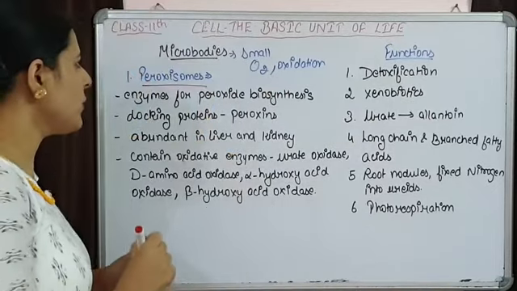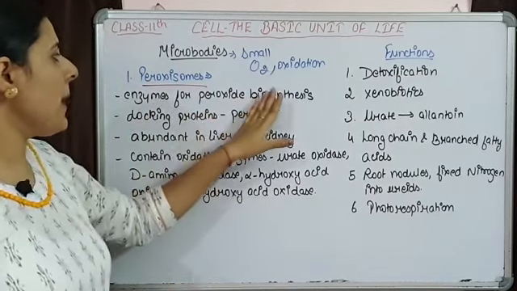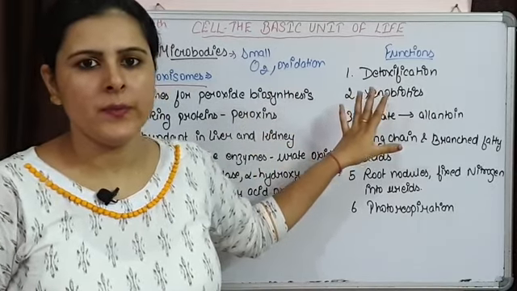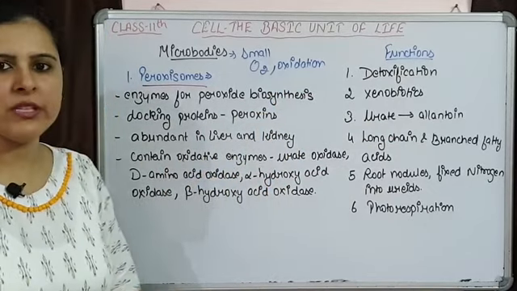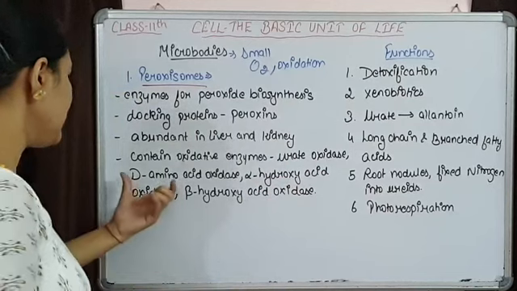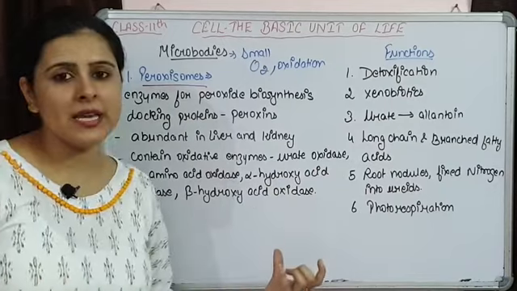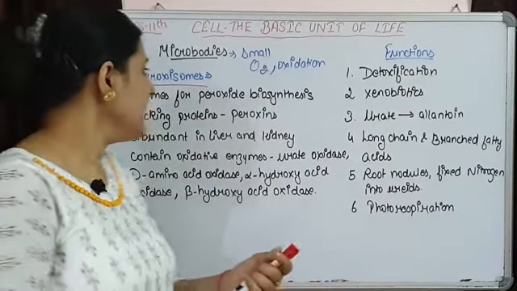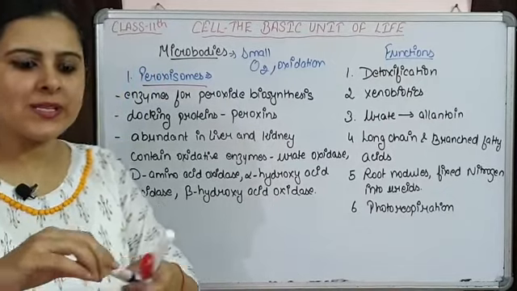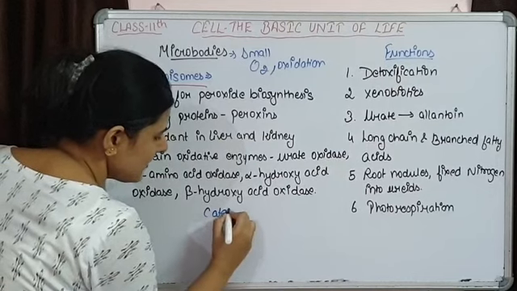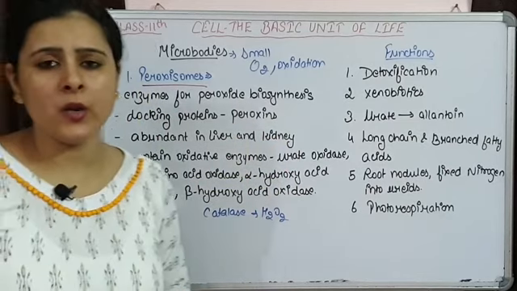So let's talk something about peroxisomes. Peroxisomes are basically having enzymes which are involved in the peroxide biosynthesis. So they are having various types of oxidative enzymes, like I have written some of the oxidative enzymes: urate oxidase, then D-amino acid oxidase, alpha hydroxy acid oxidase, beta hydroxy acid oxidase. All these are present in peroxisomes. And in the center of the peroxisome, a crystalline core is present that is having the enzyme catalase, and this catalase is going to act on hydrogen peroxide.